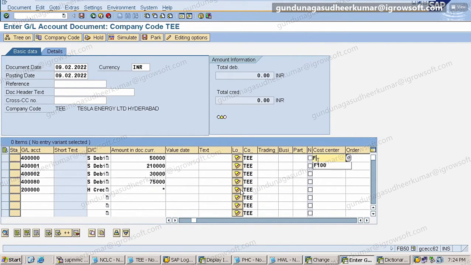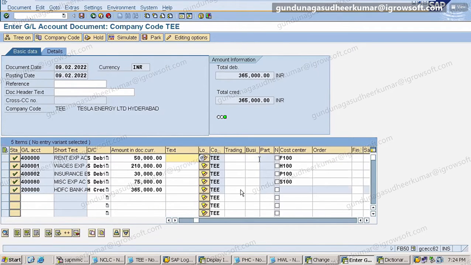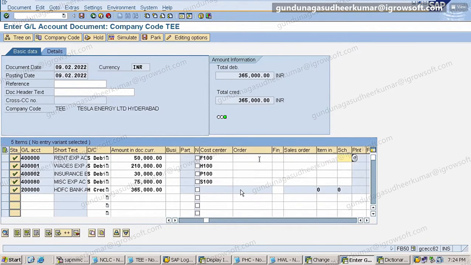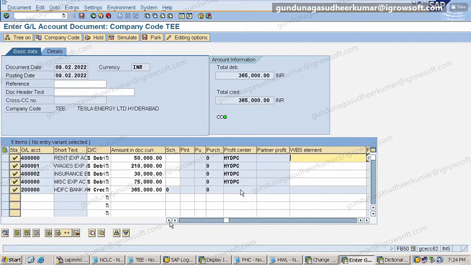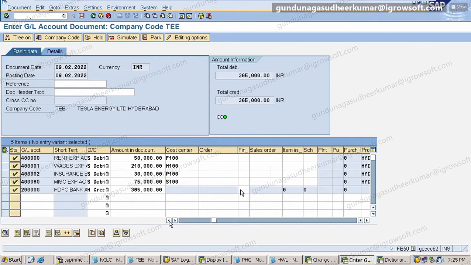Cost center. That's why I'm giving different cost centers intentionally, so that you understand how it will flow. Now I gave the cost centers, but the system will automatically pick up my profit center. Can you see? Yes, sir.